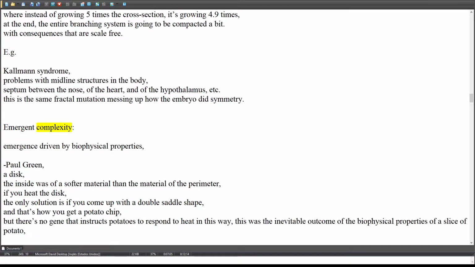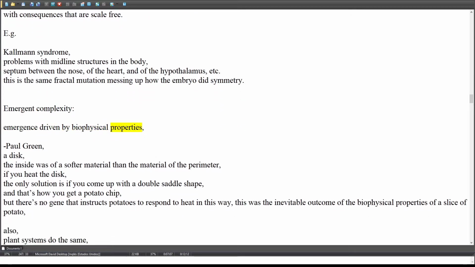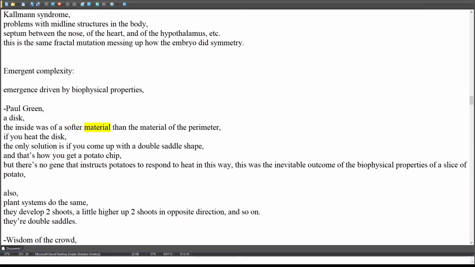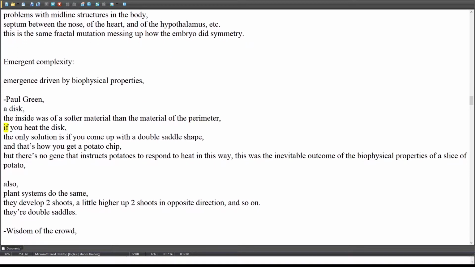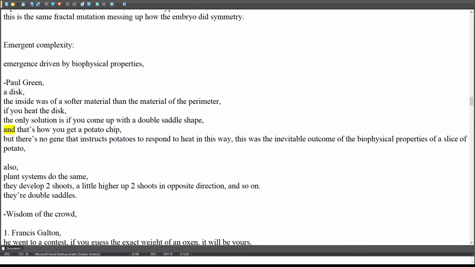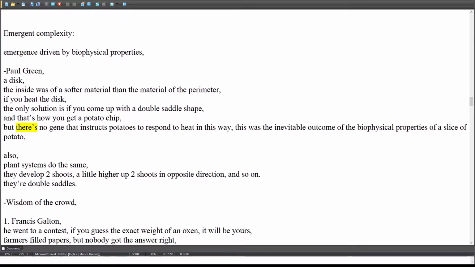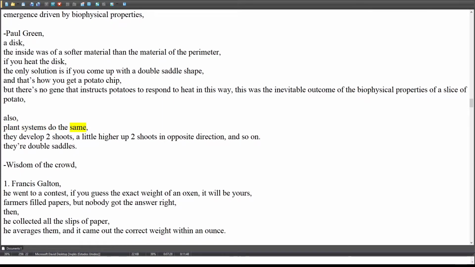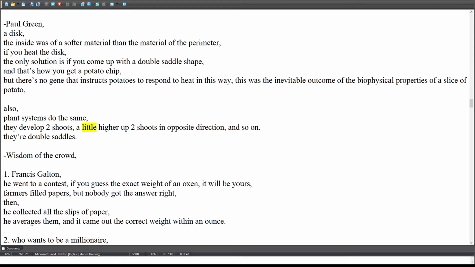Emergent complexity. Emergence driven by biophysical properties. Paul Green. A disc. The inside was of a softer material than the material of the perimeter. If you heat the disc, the only solution is if you come up with a double saddle shape. And that's how you get a potato chip. But there's no gene that instructs potatoes to respond to heat in this way. This was the inevitable outcome of the biophysical properties of a slice of potato. Also, plant systems do the same. They develop 2 shoots, a little higher up 2 shoots in the opposite direction, and so on.